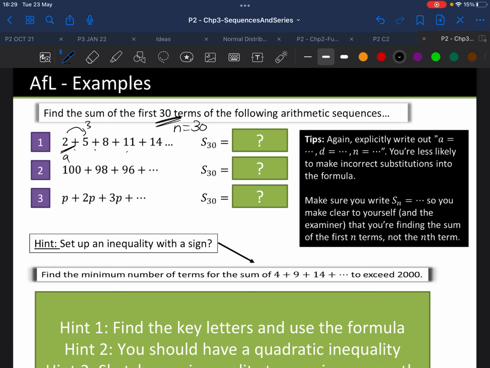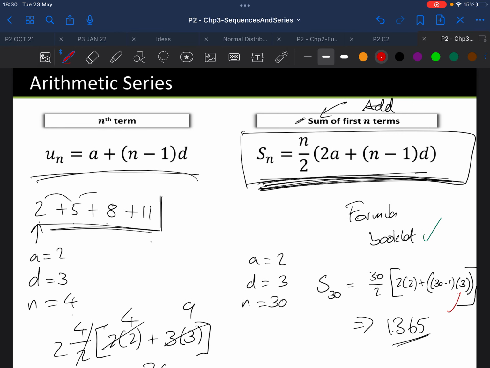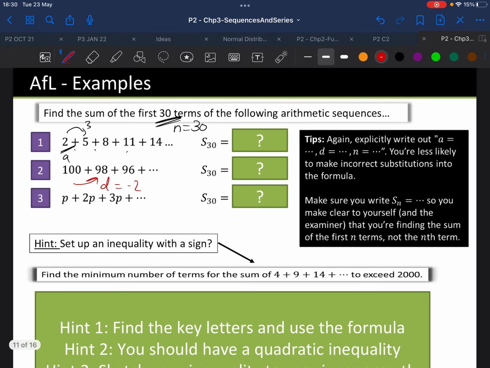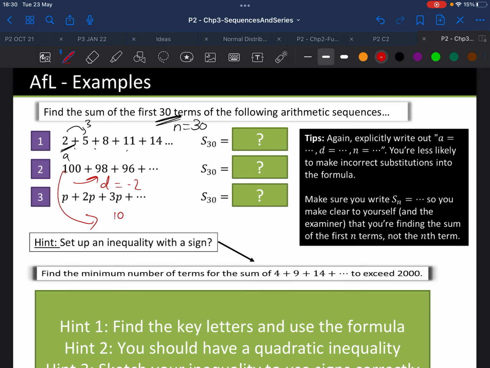Okay, something to watch out for this one. So the difference is a negative number. If the difference is a negative number, put it in brackets like I've done here, and you'll be safe with it. Okay, so I think I'll just write it out for you, just out of interest, in case you want to see what it looks like. That would be 100 over 2. 2a would be 2 lots of 100 plus n minus 1. So n is 30 again, so 30 minus 1, and the difference is minus 2.